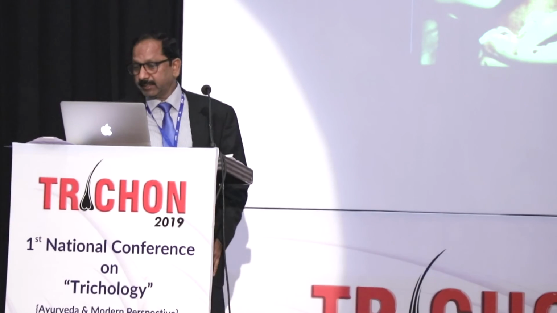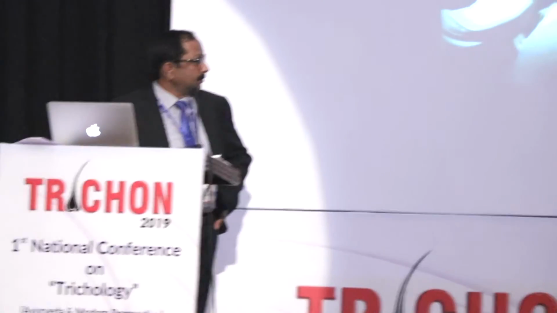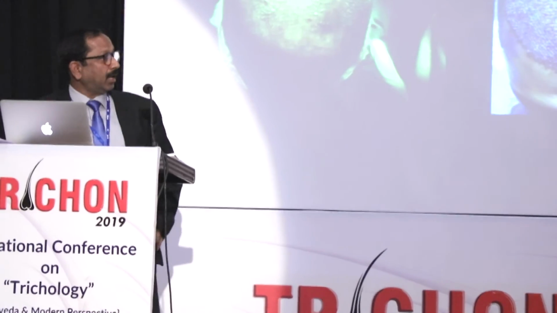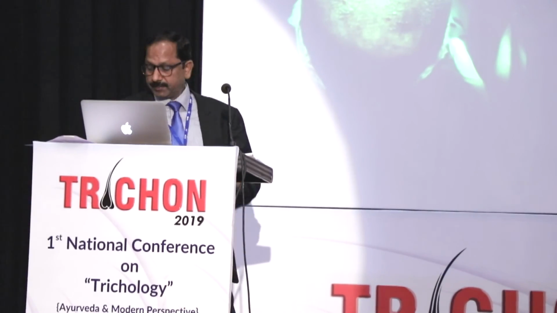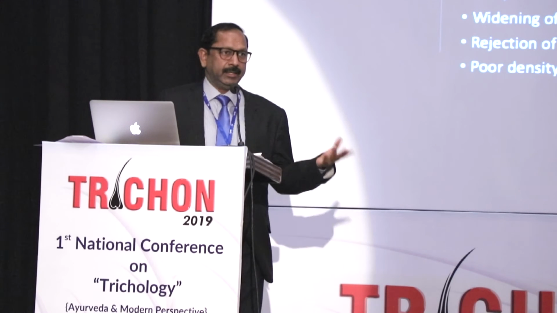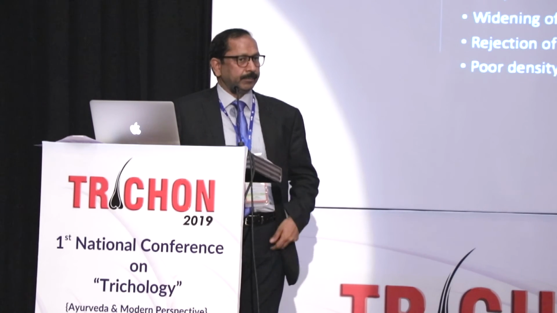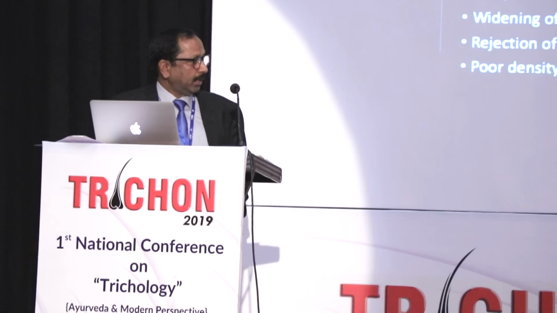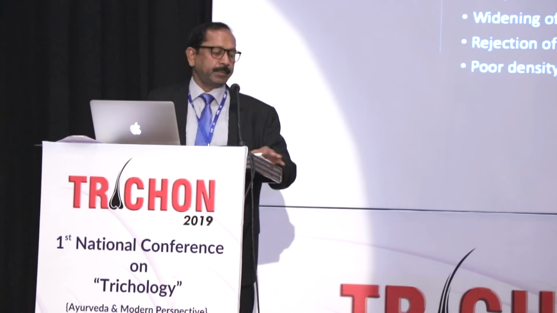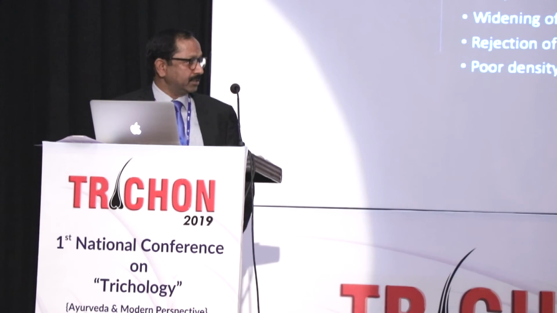The way we make the slits, and this is how we graft it, and this is how it looked immediately after placement of the follicles. And then what are the complications? Any surgery has complications like bleeding, infection, scarring. If we don't do it properly, there can be infection, and if we close it under tension, there can be scarring.